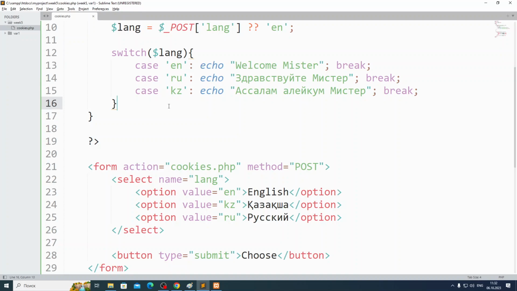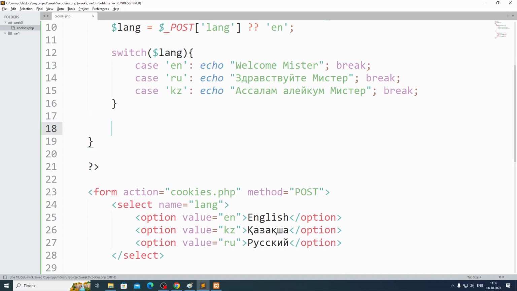What I'm doing, guys? I'm quiet. Yeah, I have to create a cookie. There is a special function. What did I do? Why did I do this, guys? Sorry.